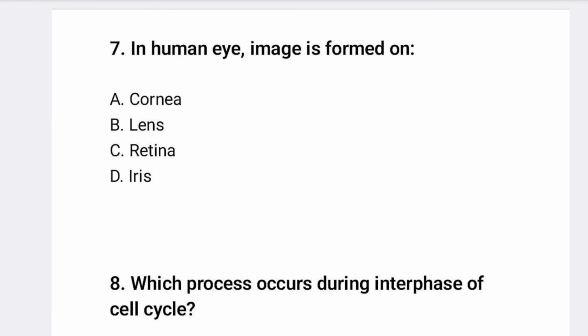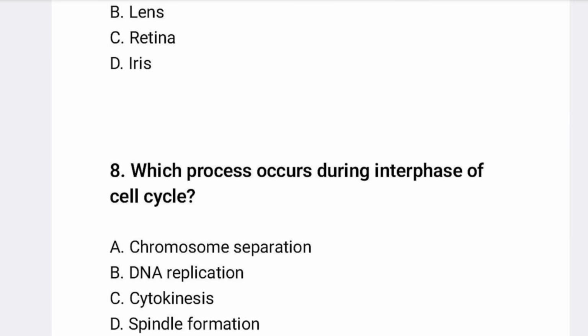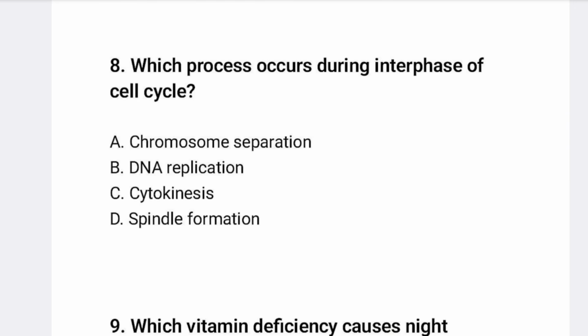Another question number 7, in the human eye the image is formed on the cornea, lens, retina, or iris. So it is the retina, a part of the eye, on which the image is formed. Okay. Which process occurs during the interphase of the cell cycle? Chromosome separation, DNA replication, cytokinesis, or spindle formation. So DNA replication is the process that occurs during the interphase of the cell cycle.